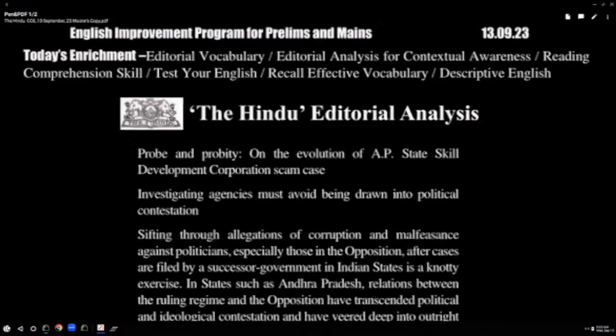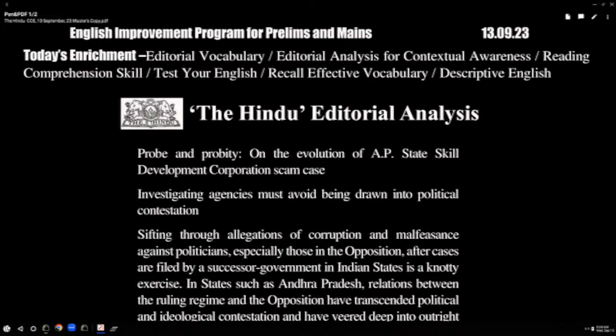Have you got the meaning? So investigating agencies must avoid being drawn into political contestation, because investigating agencies are politically independent. They should not take a particular stand. They should not do anything in favor of a particular government or a particular party, either in power or in opposition. So the main idea is clear.